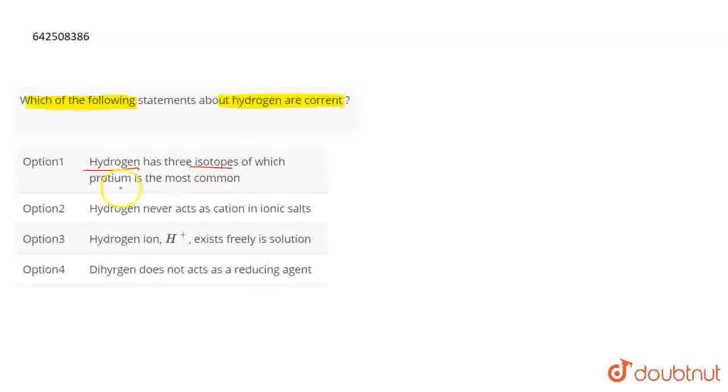That is true. Out of which protium is the most common. This is very true because there are 3 isotopes of hydrogen: protium, deuterium, and tritium. Okay, and protium is the most common one, so the first statement is correct, right? So protium is the most common isotope of hydrogen that is generally found.